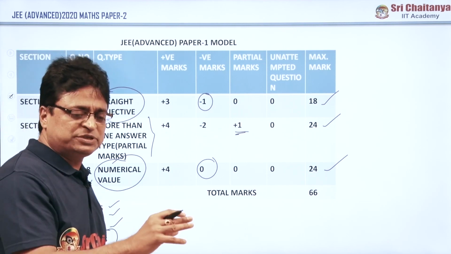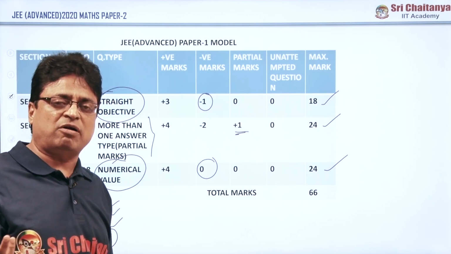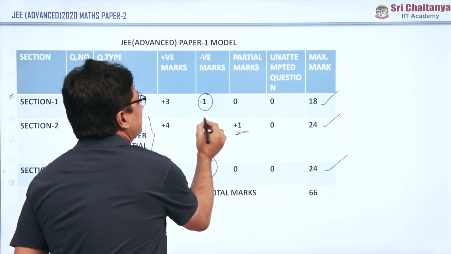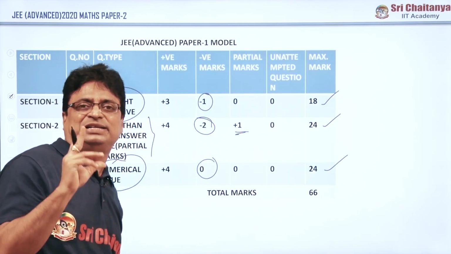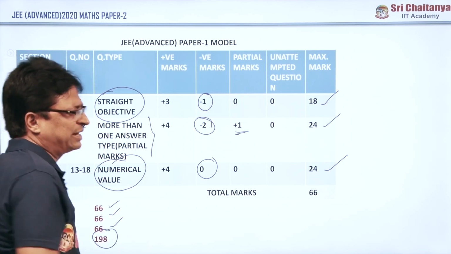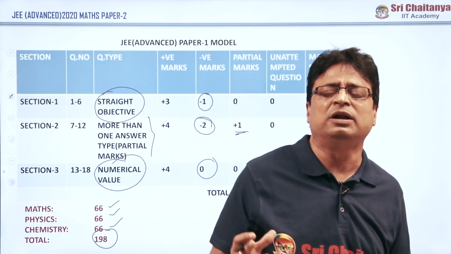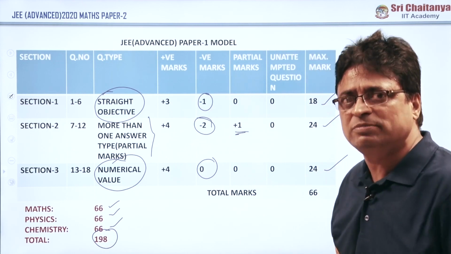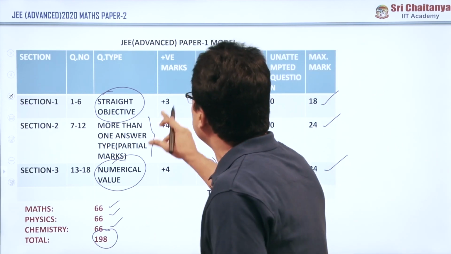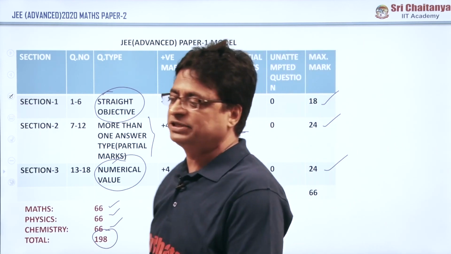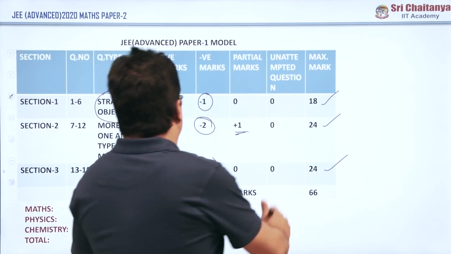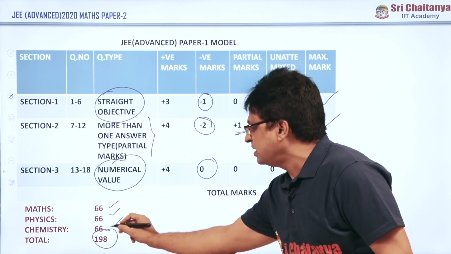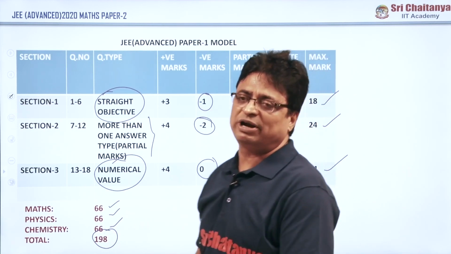It's like that. Suppose any other combination is written wrongly, then they will lose 2 marks; they will get -2 marks. So that is the great disadvantage with more than one answer type of questions. If you are comfortable solving problems even in your regular preparation, especially more than one answer type of questions, you can do wonders. This is about Paper 1. In Paper 1, each subject was 66, altogether the highest mark was 198.